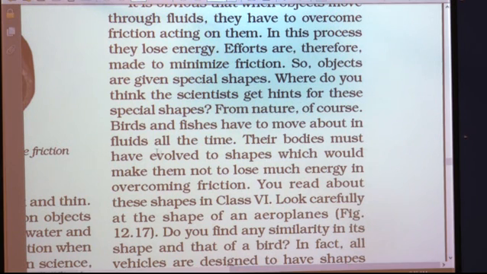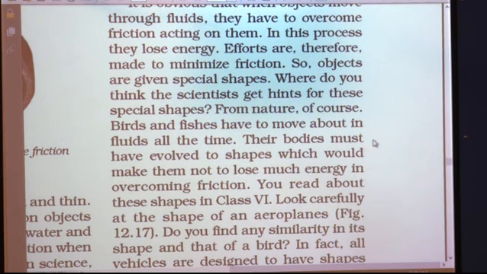Now, for example, birds and fishes have to overcome fluids all the time. As you know, birds continuously fly in the air, so they have to overcome the force of friction offered by air. Similarly, fishes are aquatic, so they are in water all the time and they have to overcome the force of friction offered by the water.